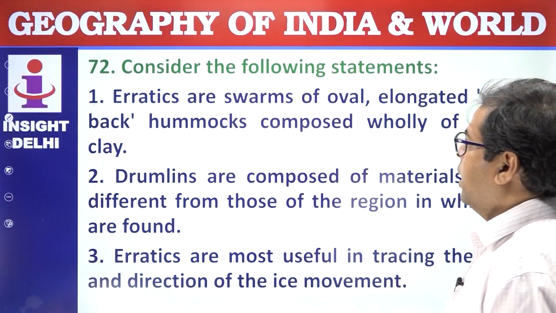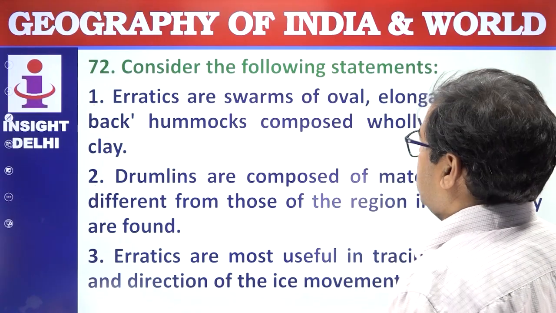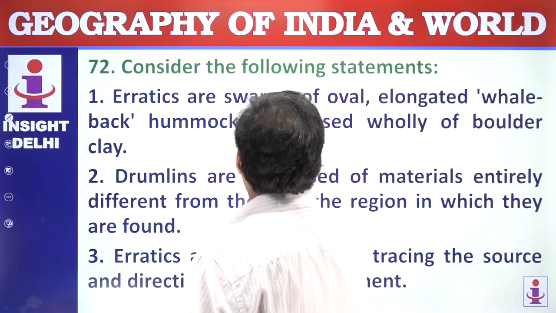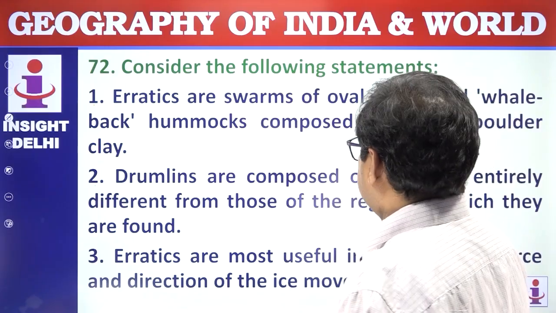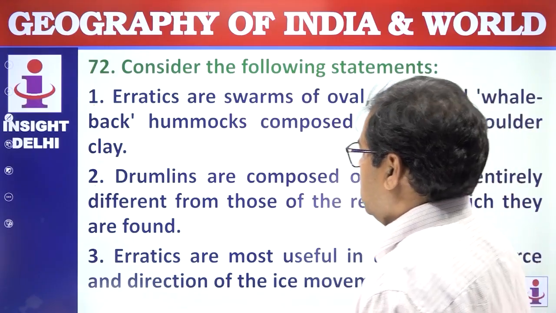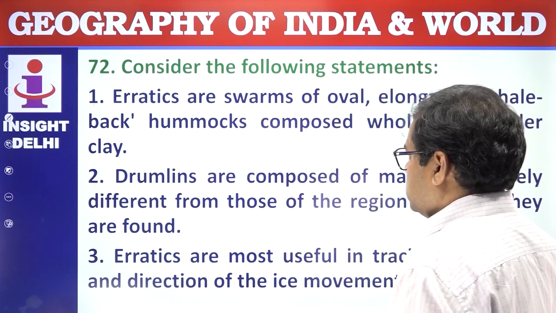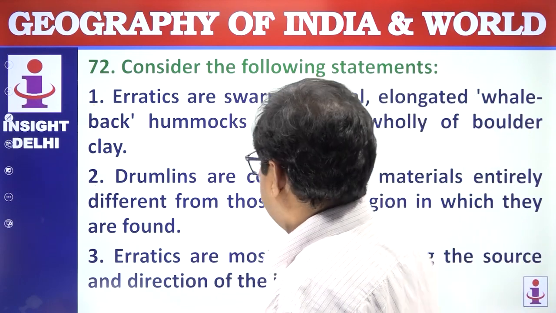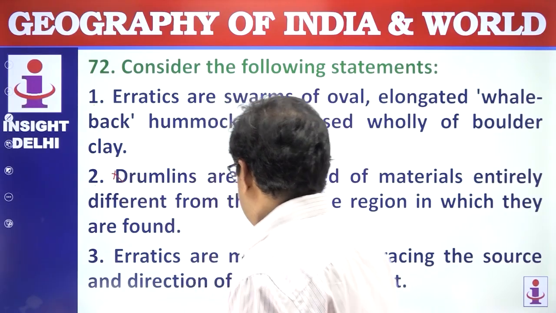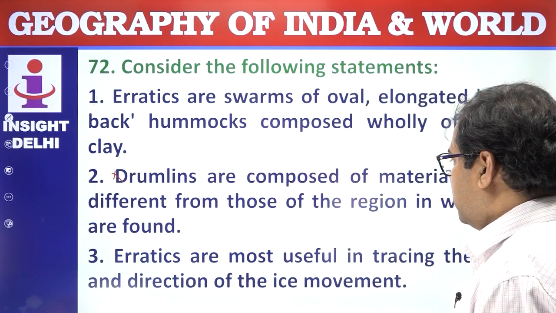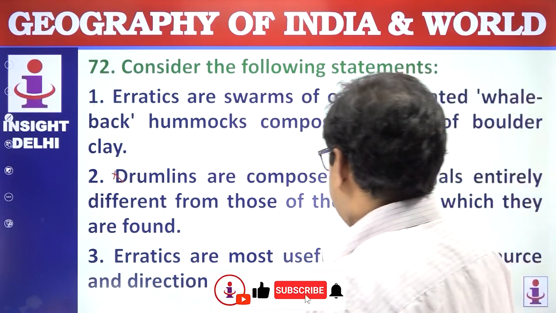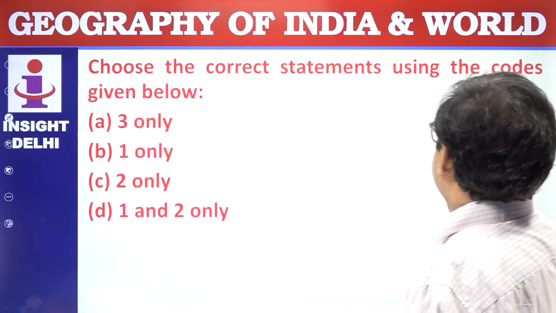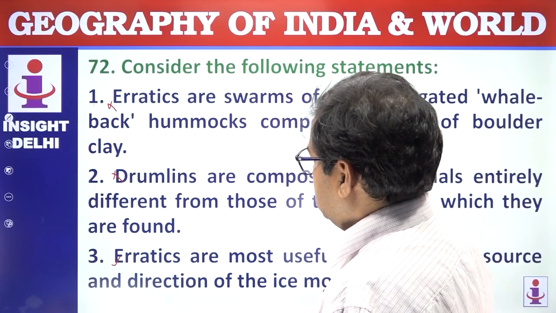Consider the following statements. Erratics and swarms of oval and elongated whaleback hummocks are composed wholly of boulder clay. Then, drumlins are composed of materials entirely different from those of the region in which they are found. Completely different from those of the regions in which they have been found. Wrong. Erratics are most useful in tracing the source and the direction of ice movement. Right. This is wrong. Next question, choose the correct answer using the code given below. So the correct one is only 3.